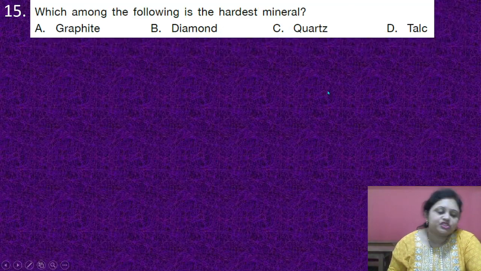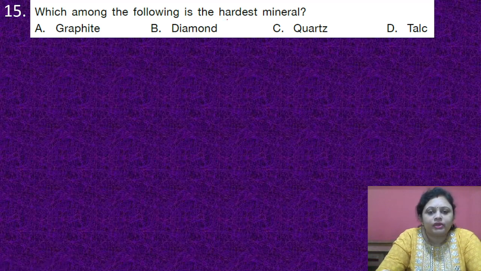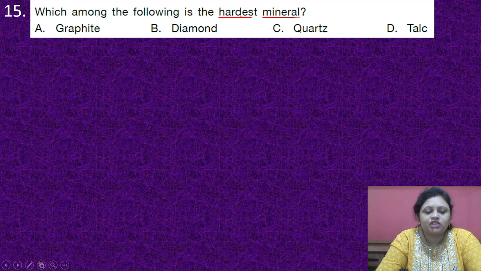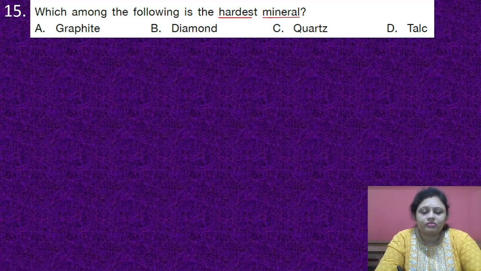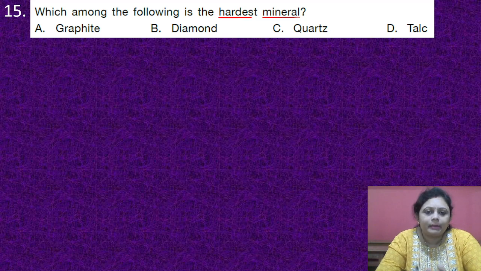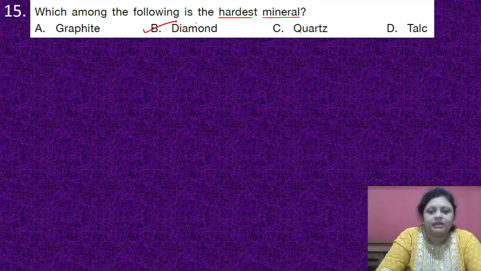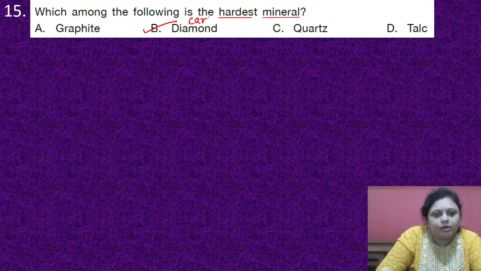Coming to the next question, which among the following is the hardest mineral? Options are A, graphite, B, diamond, C, quartz, D, rock. Among the given options, what is the hardest mineral? The hardest substance is the diamond, option B. And an interesting thing is that diamond is made up of carbon.